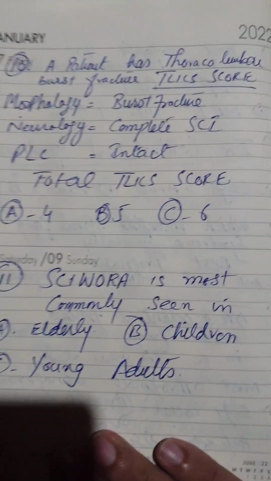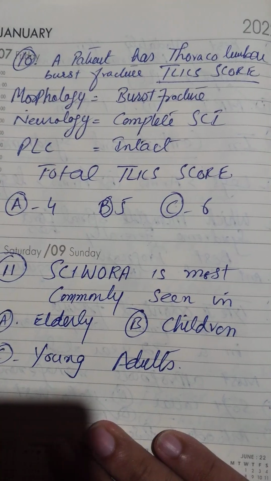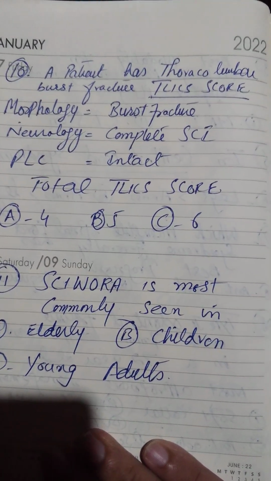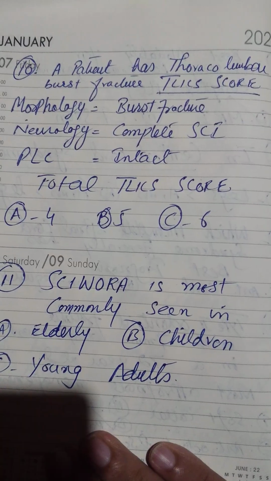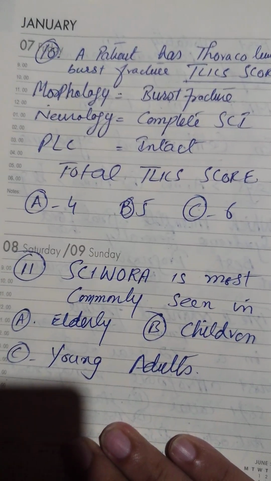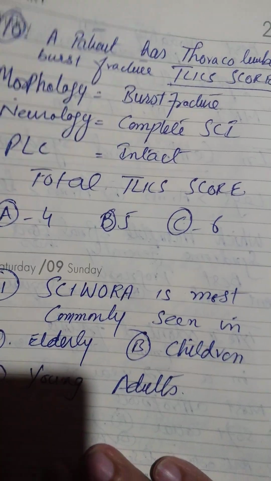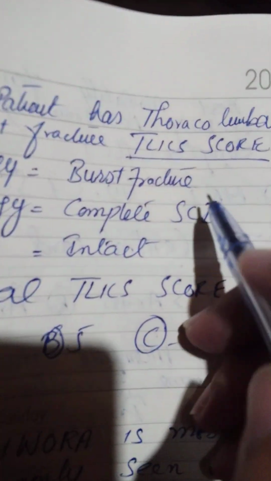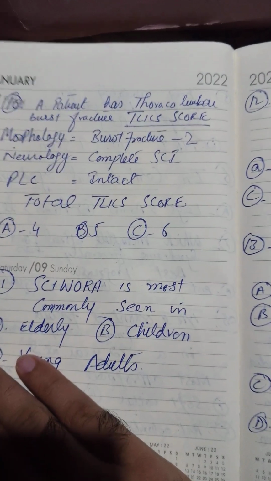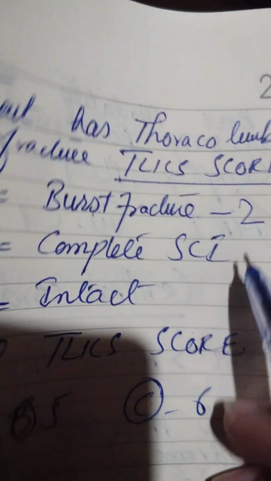Okay, the patient has thoracolumbar burst fracture, TLIC score. So TLIC score has 3 components: morphology, neurology and posterior ligamentous complex. Morphology is burst fracture, so we will add 2 marks for burst fracture. Complete spinal cord injury also has 2 numbers.